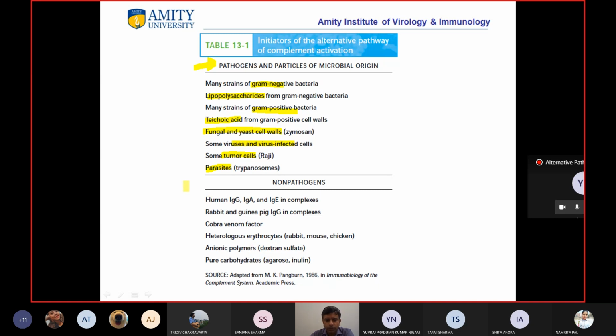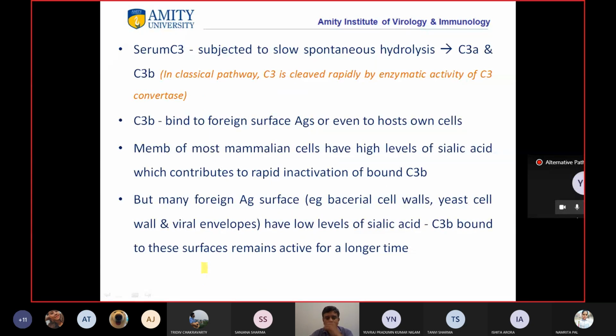So there can be a lot of different non-pathogens also which can lead to activation of the alternative pathway. Now let's understand this.